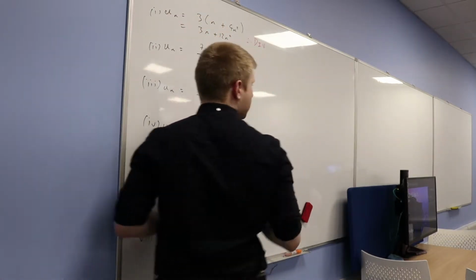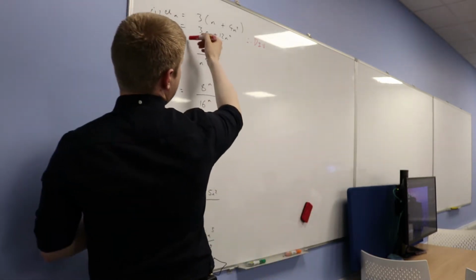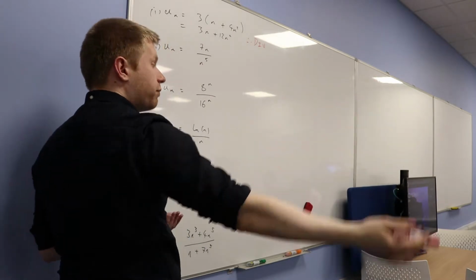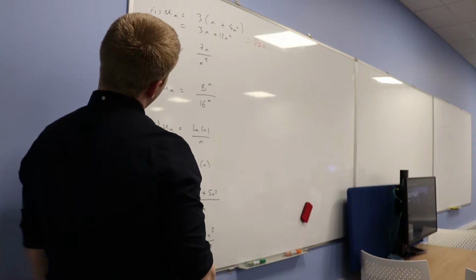Okay. I would write my limit notation in. So I'd say limit as n approaches infinity of this approaches infinity. Something along those lines. Okay. But that's why it's divergent. Right? What about this one?